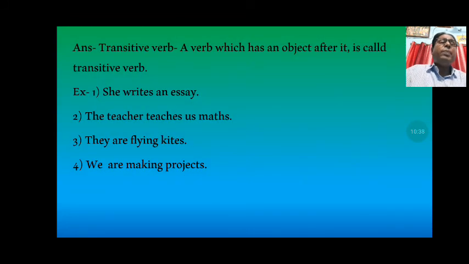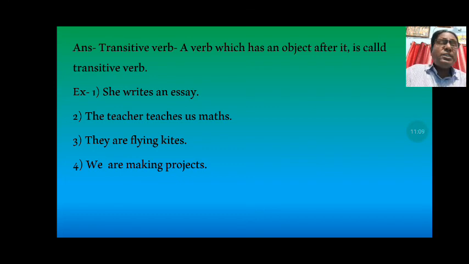Transitive verb: a verb which has an object after it is called a transitive verb. You have 4 examples. She writes an essay. An essay is an object here in this sentence. So the verb writes is a transitive verb in this sentence because it has an object after it. The teacher teaches us maths. Here you have 2 objects, us and maths, one indirect and one direct.